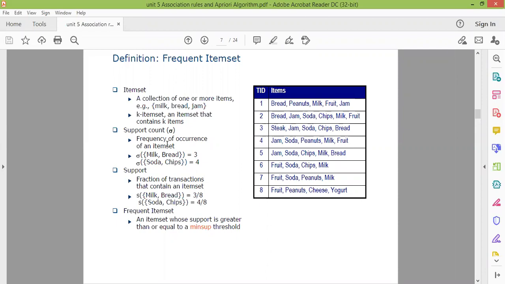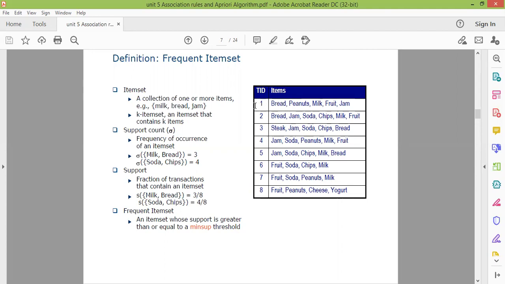Support is the frequency of occurrence of an item set in the total number of transactions. The support count is denoted by the sigma sign. So sigma of milk, bread is equal to 3 is written here. How do we get this 3? Because 3 transactions support milk, and they also support bread.